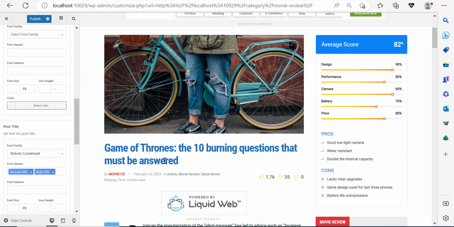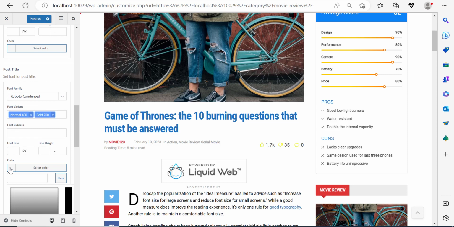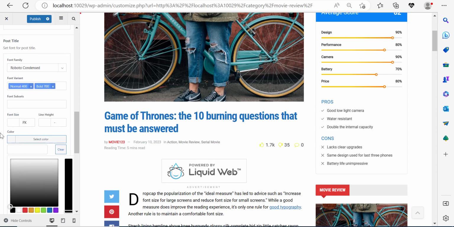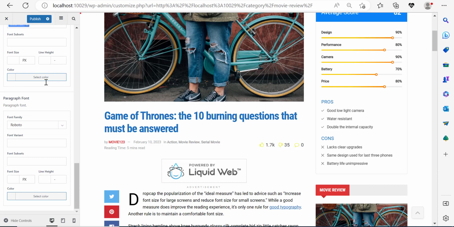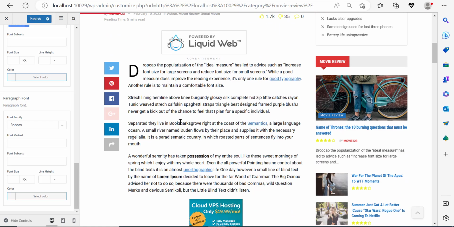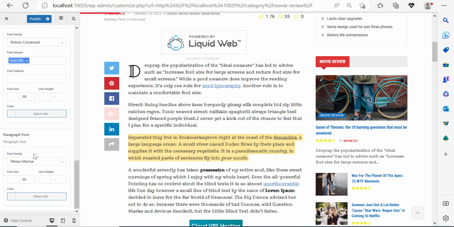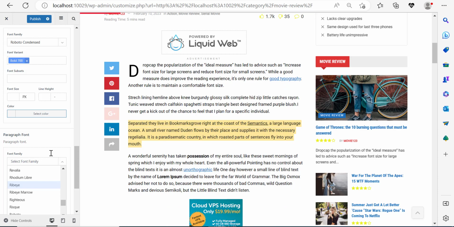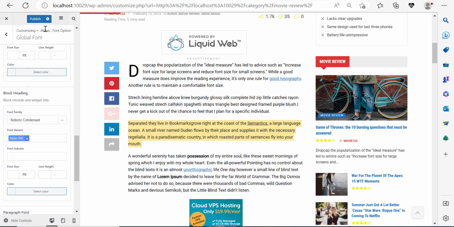And if I scroll down here, the post title is colored in blue. But let's say, for example, that I want to change this to another color. I can do that. I can change the font size. So in other words, here's where you can control your font. Paragraphs are these. And let's say, for example, you don't like this particular font. You want it to be in this particular font over here. You can change that. Now you can see it looks pretty awful. So I'm going to just delete this font by simply clicking out. And that's it. So this is how you control the fonts on your website.